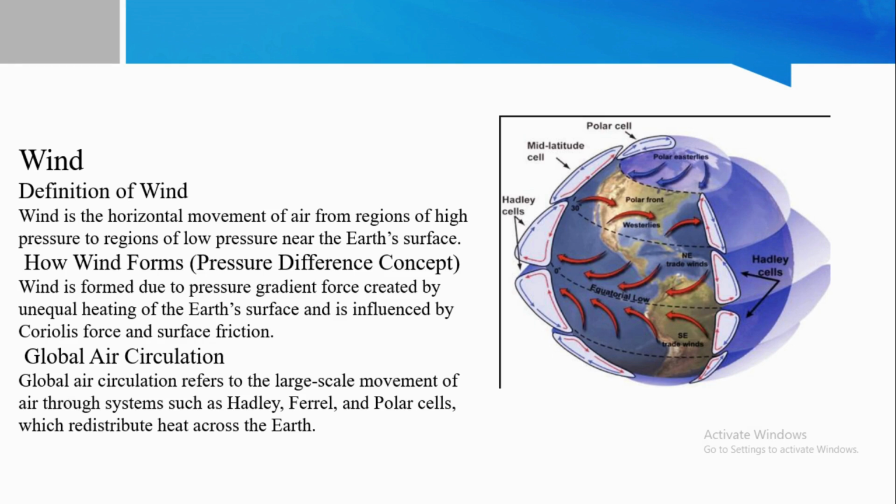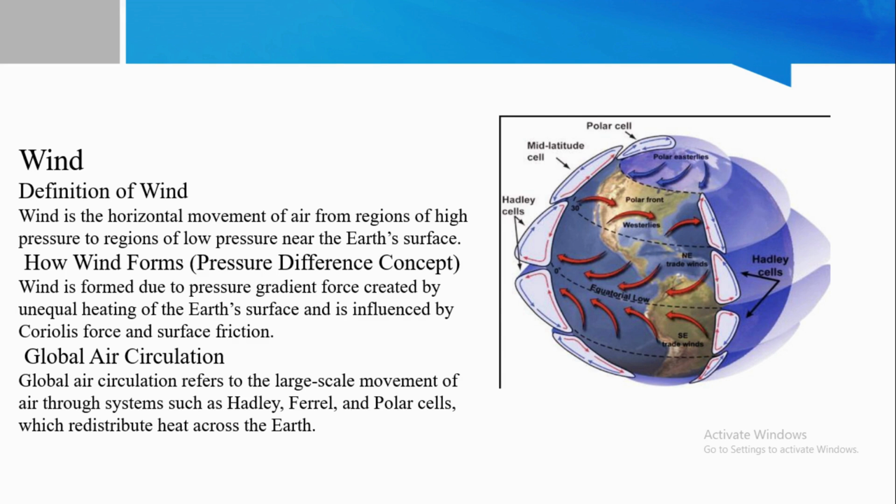Now we define winds. Basically, wind is the horizontal movement of air from regions of high pressure to regions of low pressure near the earth's surface. Now the question is how winds form, like pressure difference concepts. Wind is formed due to pressure gradient force created by unequal heating of the earth's surface, and it is influenced by the Coriolis force and surface friction.